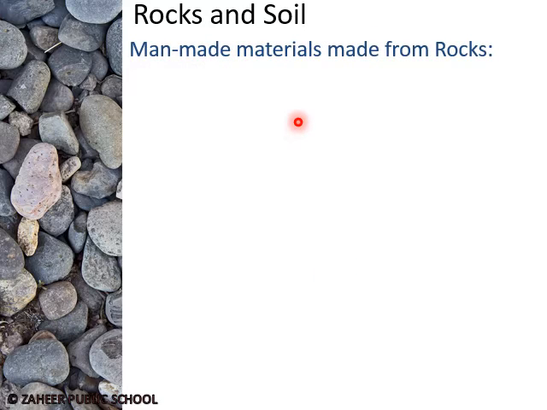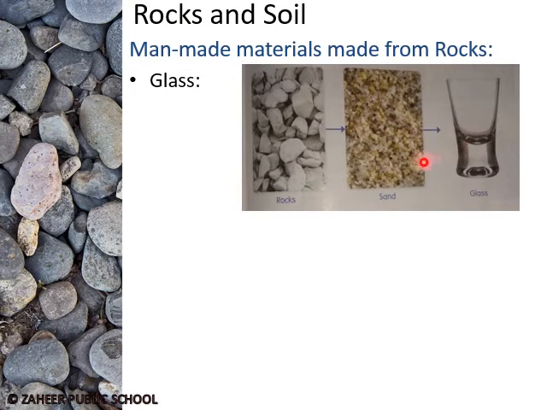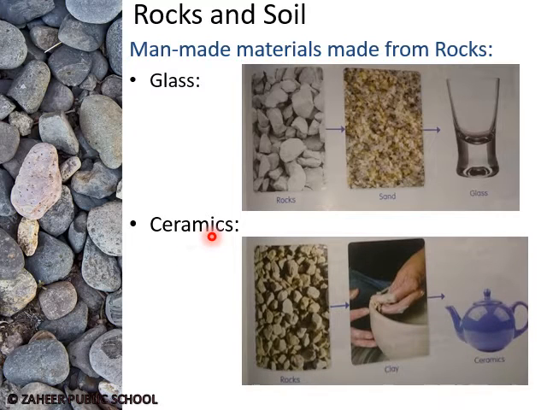Man-made materials made from the rocks. Some materials are made from the rocks. Here the glass is an example. In this picture you can see that the glass is made up of sand, and sand comes from the rocks. Similarly, ceramics is another example. Ceramics are made from clay, and clay comes from the rocks.